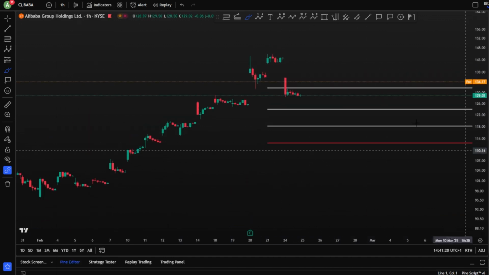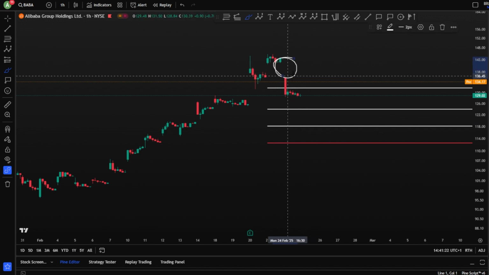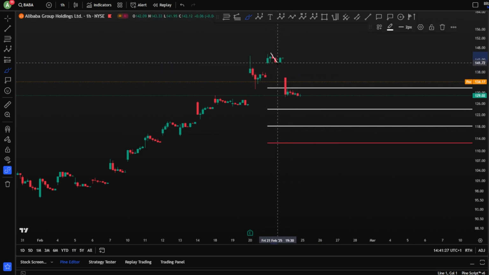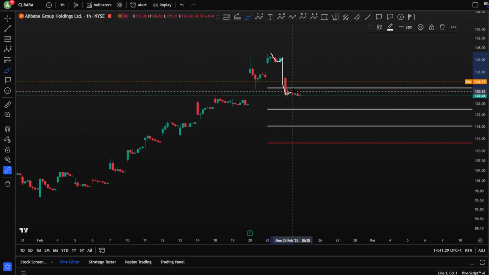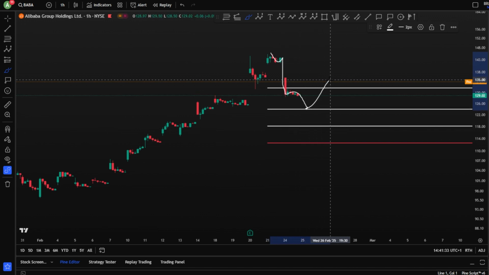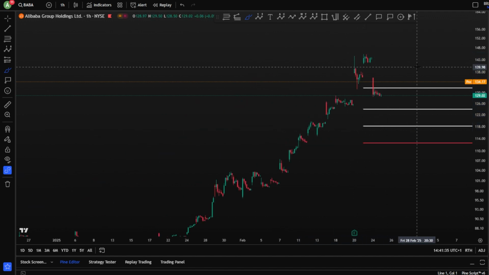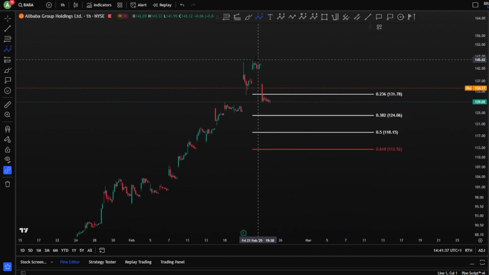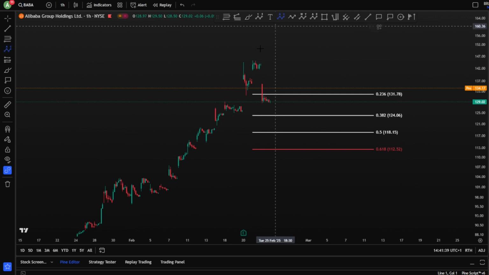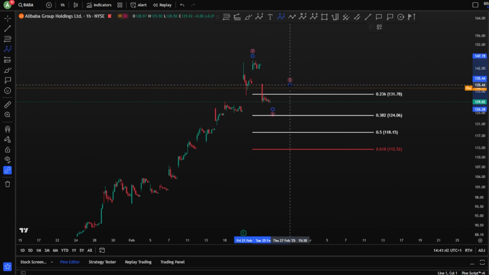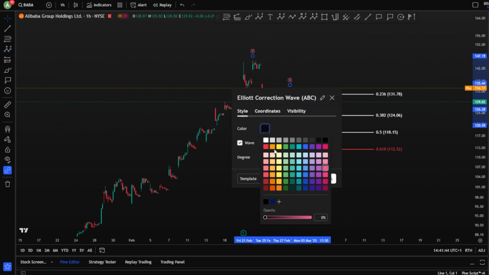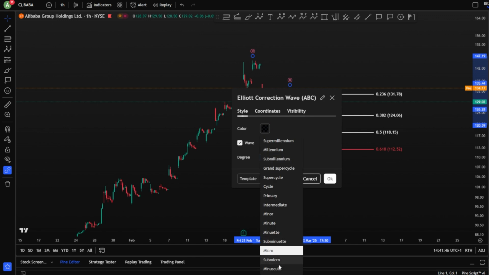Well, not so much to see, but you have a gap open here, and you would like to close this gap sooner or later. However, if this is 1, 2, 3, 4, and a 5, you might be in a wave A here and then B and a C toward the downside. Because this looks like an impulse, therefore I would say this is an A, B, and a C. So somehow like this.